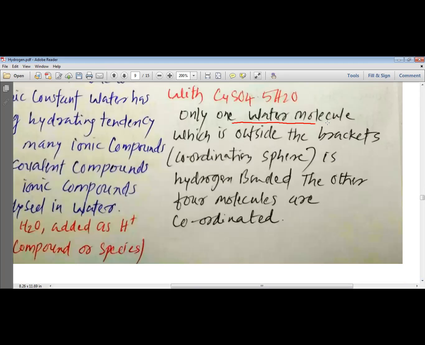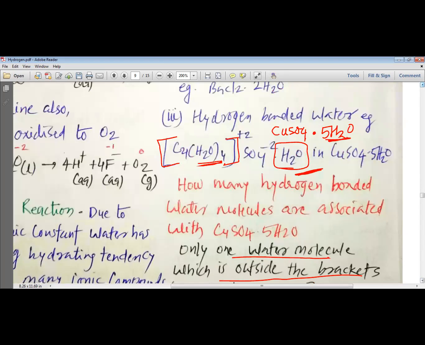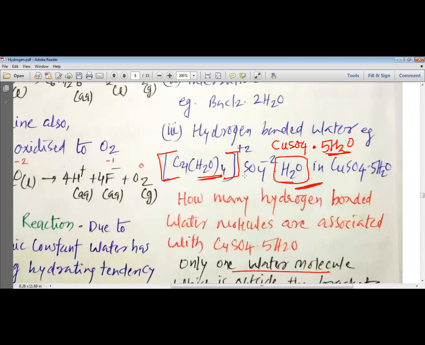Only one water molecule which is outside the bracket, that is the coordination sphere, is hydrogen bonded. The other 4 molecules are coordinated. You can see here that in CuSO4, these 4 water molecules are actually coordinated, whereas this one water molecule is the hydrogen bonded water molecule.